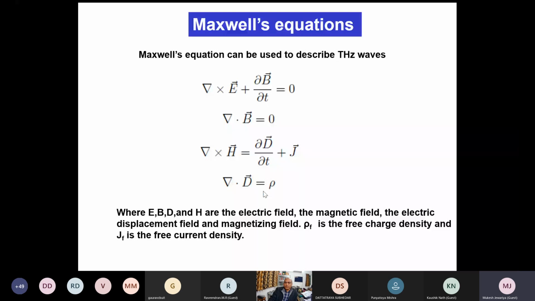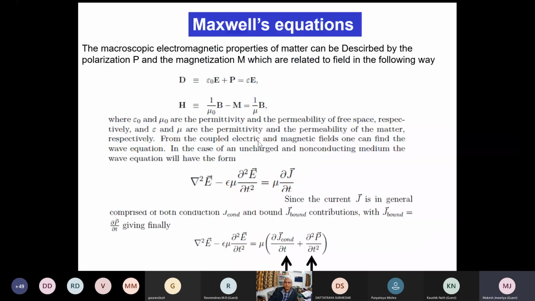If we solve these four Maxwell equations and we use D equal to epsilon 0 E plus P, and H equal to 1 by mu 0 B minus M, and we put these two, polarization and magnetization, in our wave equation, then we find a solution of this wave equation in terms of mu 0 dJ by dt.